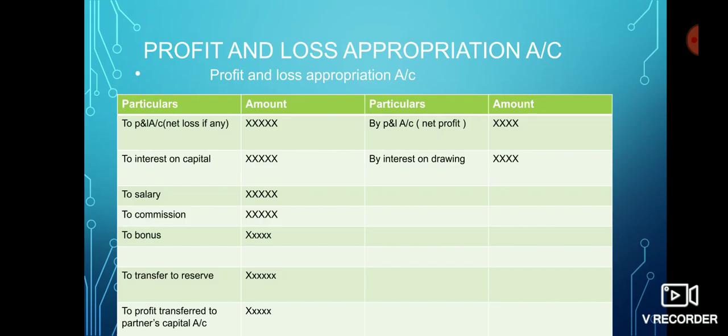It is the balance. If the credit side is more than the debit side, then the result will be profit, and if the debit side is more than the credit side, then the result will be loss. That will also be transferred to the partners' capital account.